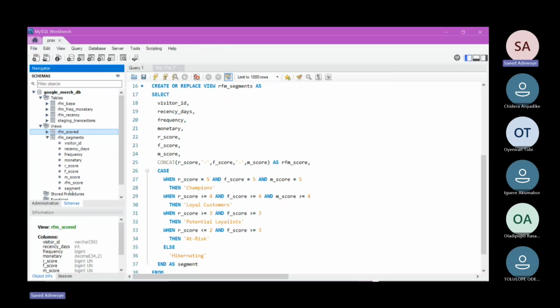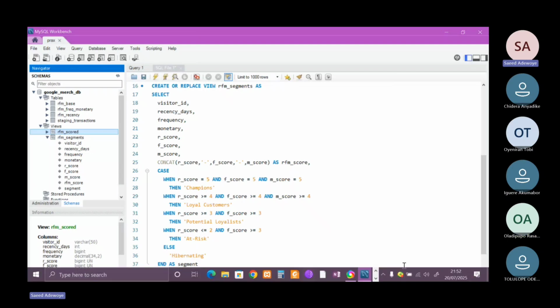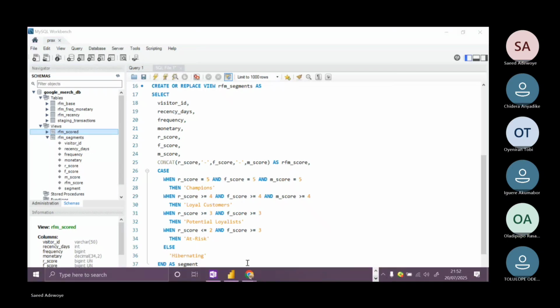Now, the next thing is to take this view and this table. We want to connect them to our Power BI. For us to achieve that, we need a connector that will connect our Power BI with MySQL.